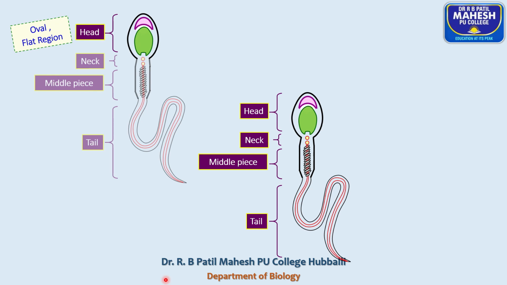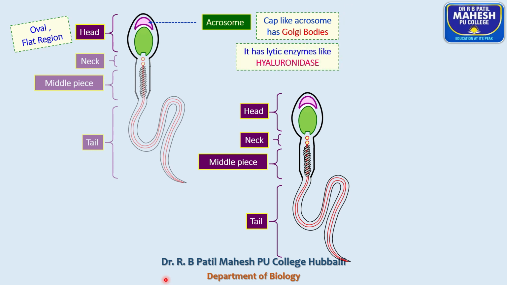The head is an oval region. The entire sperm is wrapped by a plasma membrane, and the head consists of two parts. One is a male pronucleus and a cap-like structure called the acrosome, which is derived from Golgi bodies and helps in the penetration of sperm into the ovum, because the acrosome releases two hydrolytic or proteolytic enzymes.